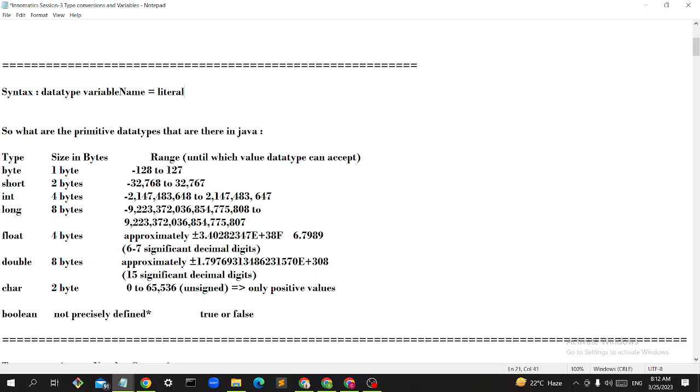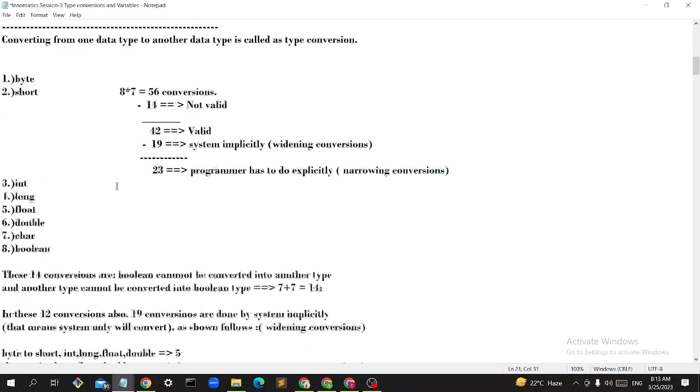I will call it a literal also, or a value also. So this is your syntax for declaring. First you give the data type, either derived or primitive. Then give the variable name. Then give some value, or otherwise you can declare it like that only. With a semicolon. Got it? So see here in this coding snippet.